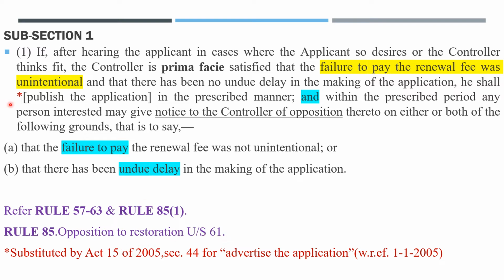Okay, and here you can see the single star mark, and this indicates the words inside the square bracket are substituted by Act 15 of 2005, section 44, for "advertise the application." That means earlier this was "advertise the application" and now this is "publish the application." And this was effective from 1st January 2005.